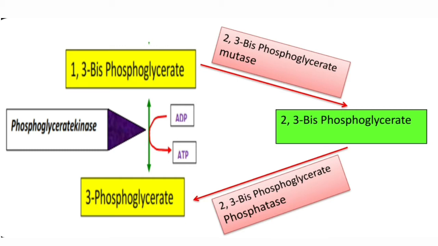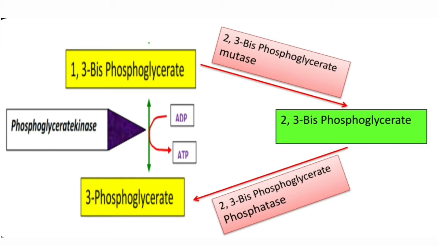Normally in glycolysis, 1,3-bisphosphoglycerate, which is formed from glyceraldehyde 3-phosphate, is converted into 3-phosphoglycerate by the action of the enzyme phosphoglycerate kinase. This step generates energy in the form of ATP.